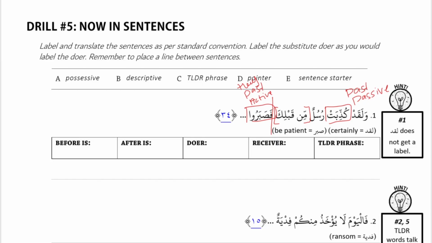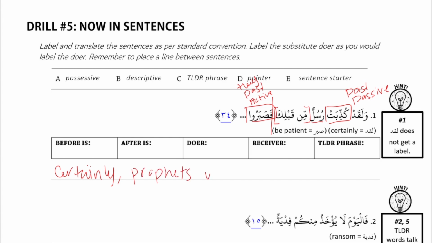Okay, let's translate. لقد is certainly. And then كذبت. Oh, so we start subdoer was action. So prophets. Right, that's our subdoer. Prophets were denied. Very good. Were denied. Would we say from before you or just before you? Just before you. It's more natural.